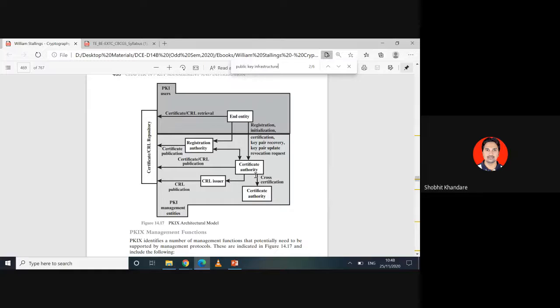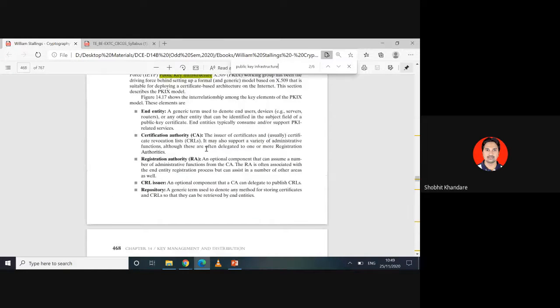Okay, now sometimes your database will have the certificate, so cross certification is done here. Okay, and before the certificate is published, it is given to the registration authority. Here, what is the meaning of registration authority? An optional component, it is optional, otherwise the certificate authority itself publishes, but this is an optional component. Which is the optional component? Registration authority.